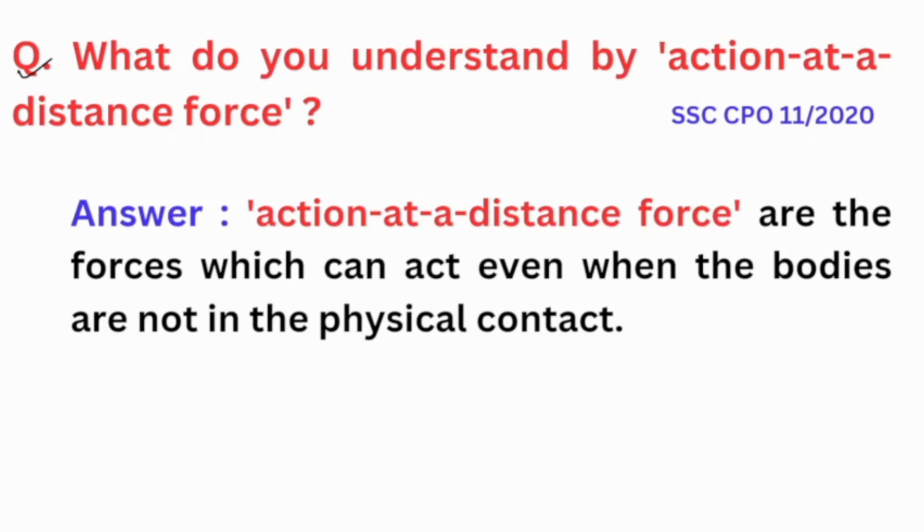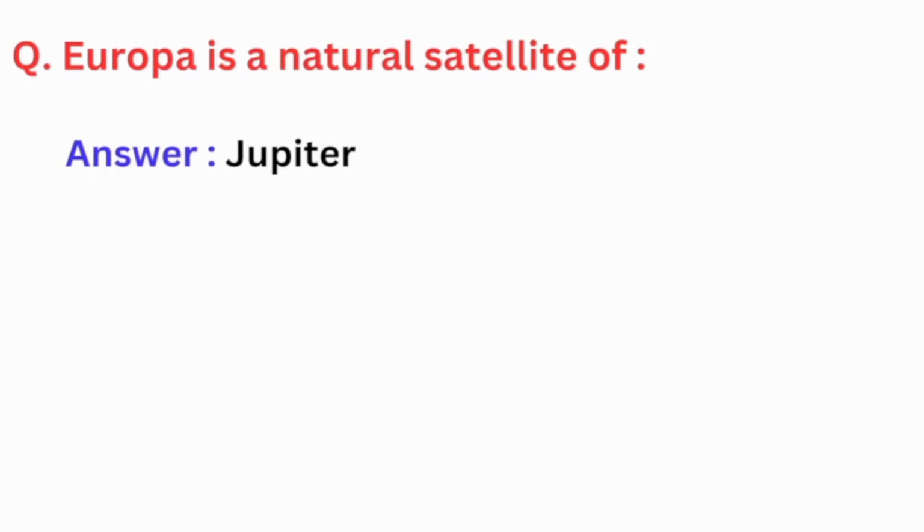Next is, what do you understand by action at a distance force? Action at a distance forces are the forces which can act even when the bodies are not in physical contact. For example, gravitational force, magnetic force. These forces are not in contact, yet they work. Next is, Europa is a natural satellite of Jupiter, and it was discovered by Galileo in 1610.